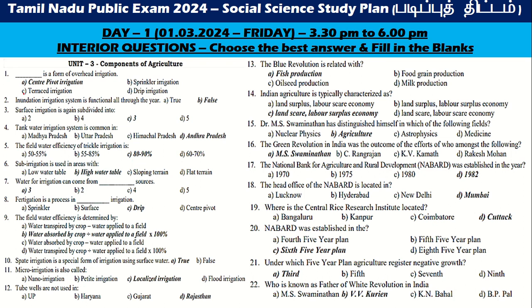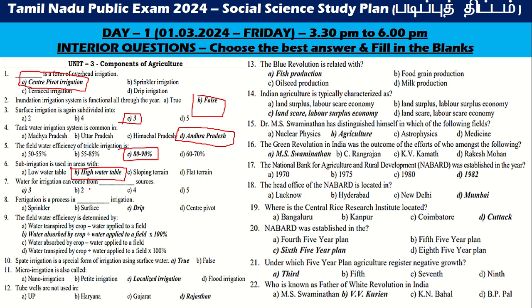Dash is in the form of overhead irrigation, meaning center pivot irrigation. Inundation irrigation systems function all through the year is true or false. Surface irrigation is again subdivided into three. Tank water irrigation system is common for Andhra Pradesh. The field water efficiency of trickle irrigation is 80 to 90%. Sub irrigation is used in areas with high water table.